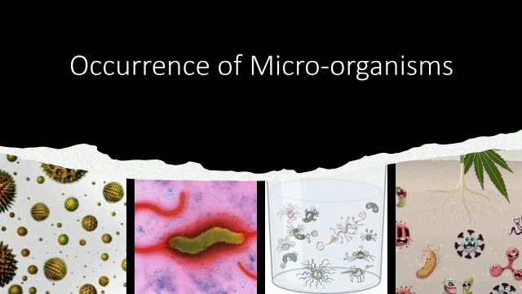Occurrence of microorganisms. Microorganisms are tiny living things and they are found all around us. They are found in air, water, soil, food, sewage and garbage. They are also found in bodies of plants and animals including humans. Some microorganisms are solitary. Solitary means they live singly. Example, amoeba, paramecium. Whereas some microorganisms like bacteria live in colonies. They live in colonies means they live together.